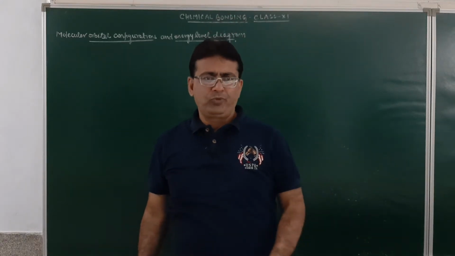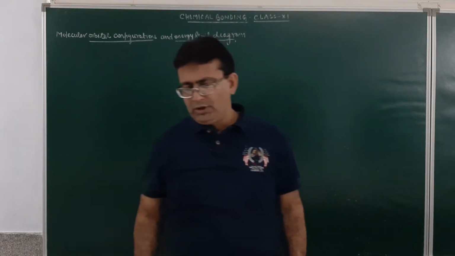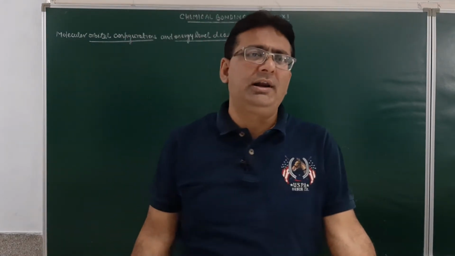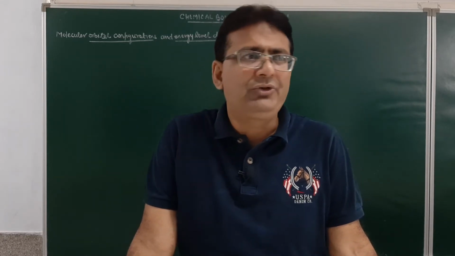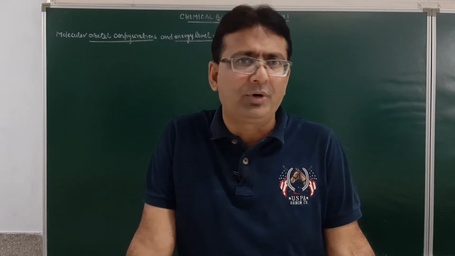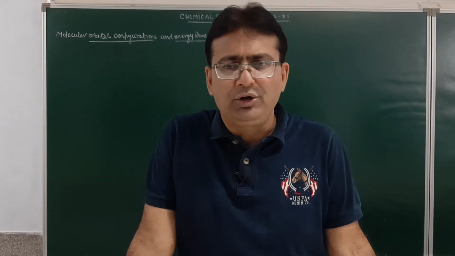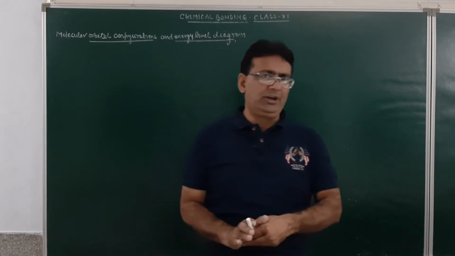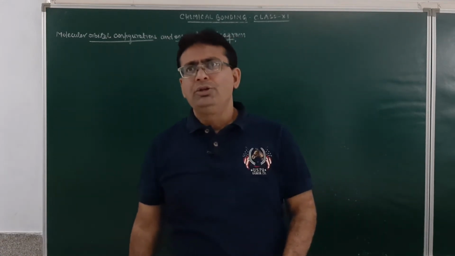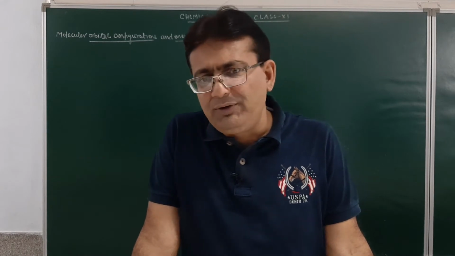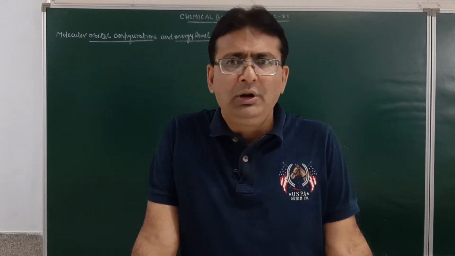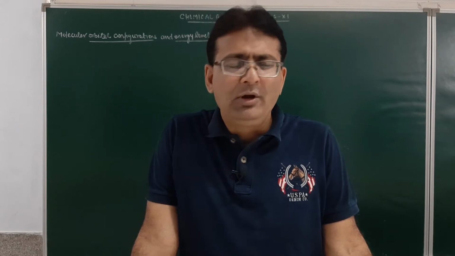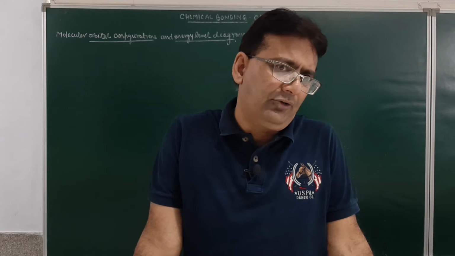Good morning, students. In our previous lecture, I explained something about the molecular orbital energy level sequence, in which I told you that there occurs the formation of bonding and anti-bonding molecular orbitals. Now, the electrons are to be distributed in these molecular orbitals. The rules to be followed were discussed in the previous lecture: the molecular orbital with the lower energy will be filled first, followed by the molecular orbital with the higher energy.